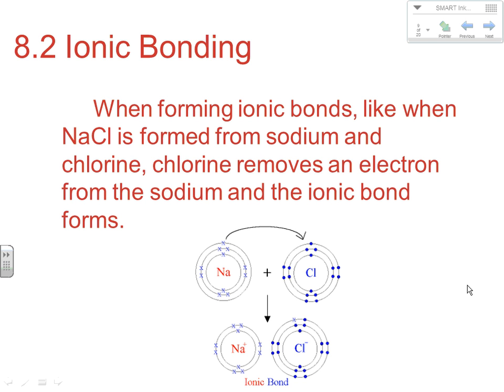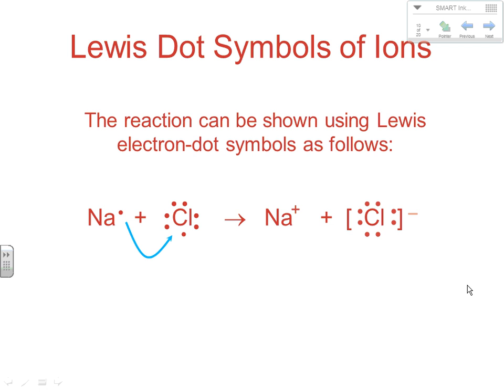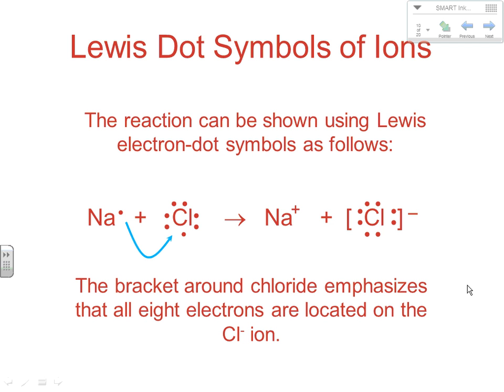So this is an electrostatic attraction between two oppositely charged particles to make a more stable, lower potential energy situation. Now, another way to show this reaction would be to use Lewis electron dot symbols as follows. So you've got Na with its 1 dot, Cl with its 7 dots, and that one electron from sodium will leave and go to the chlorine to form the situation that we see here. So now chlorine has a full octet. Sodium lost that one on the outside, and now its new outer energy level would be the same as neon, which has a full octet, and it also becomes stable. We have two stable substances electronically, and they're oppositely charged.